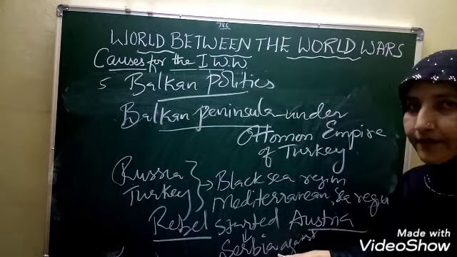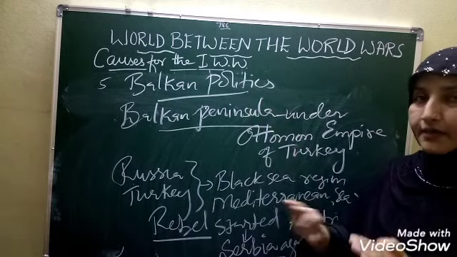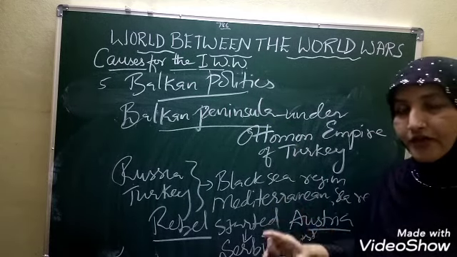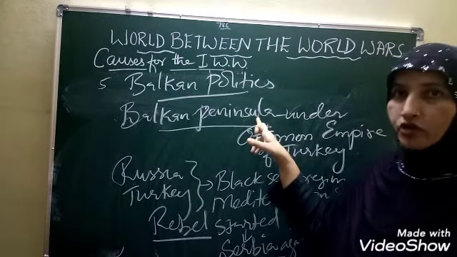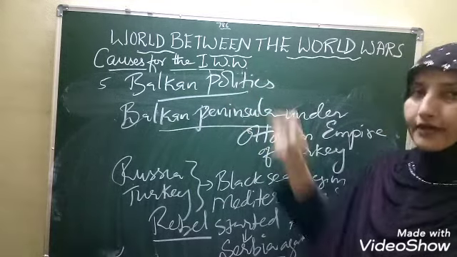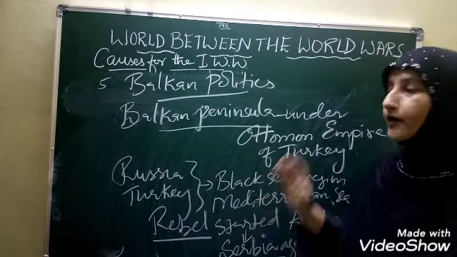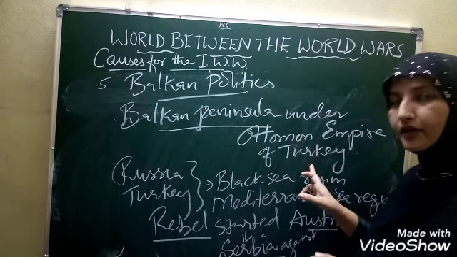Is it clear, children? So Balkan politics is nothing but the Balkan Peninsula. Those countries that are situated at the Balkan Peninsula are called the Balkan countries. These countries were under the control of the Ottoman Empire of Turkey.